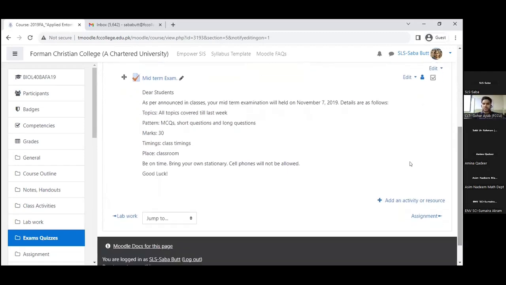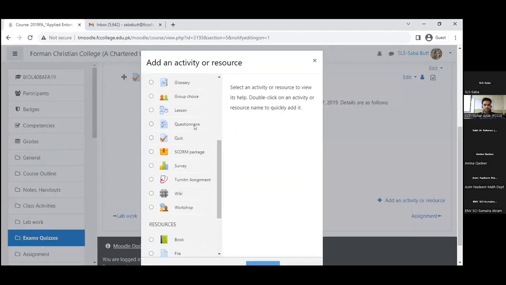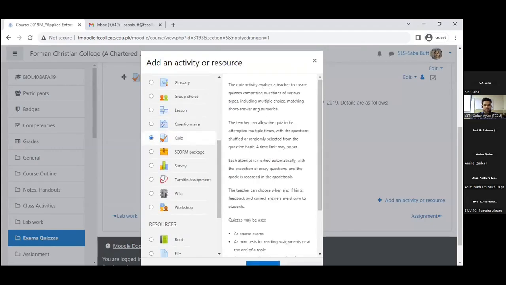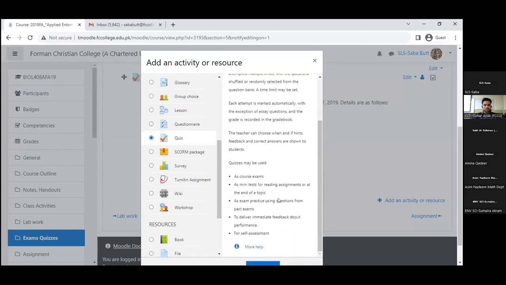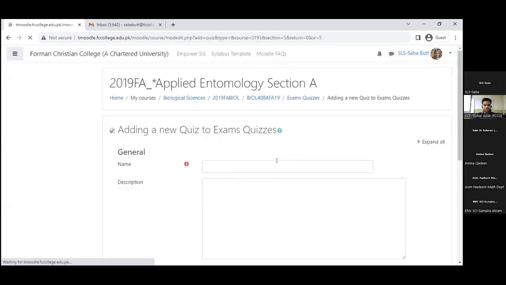First of all, we have to add an activity or resource. We will see this long list of activities or resources. Here is the quiz, somewhere in the center. Select it. We can see what the uses of the quizzes are, and for which purposes they could be used. Then we go down and press this bluish add button. Now a quiz will be added.